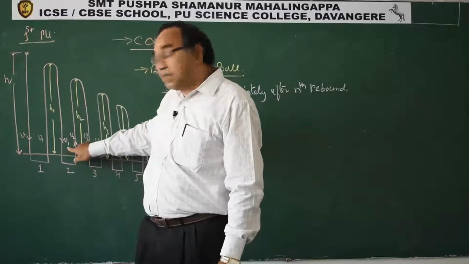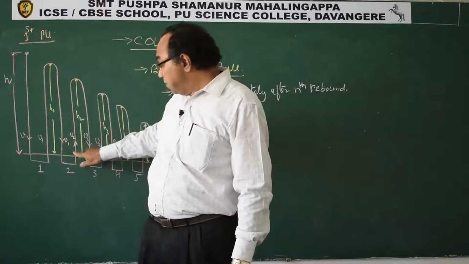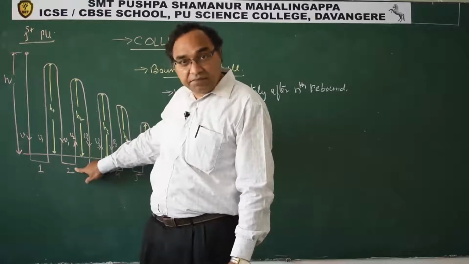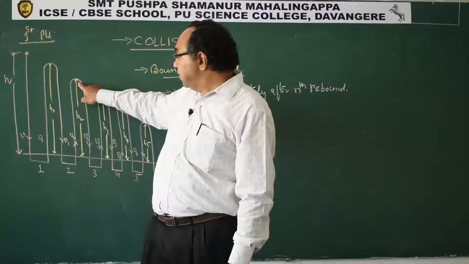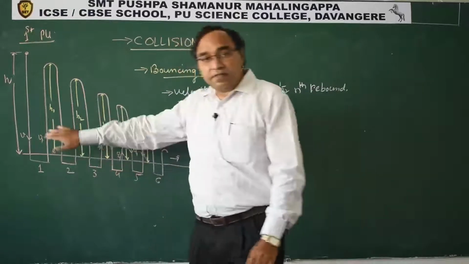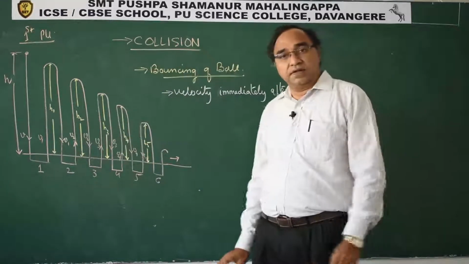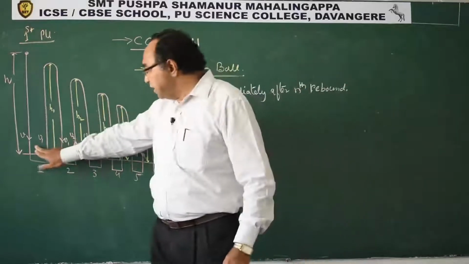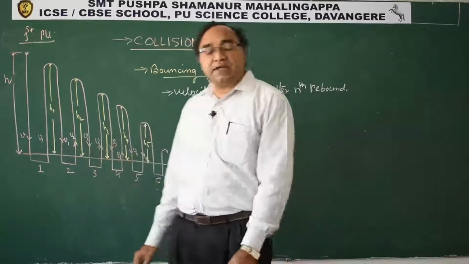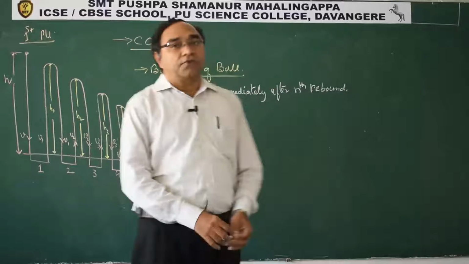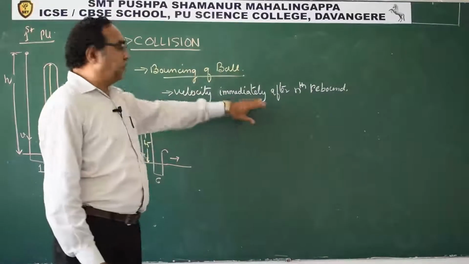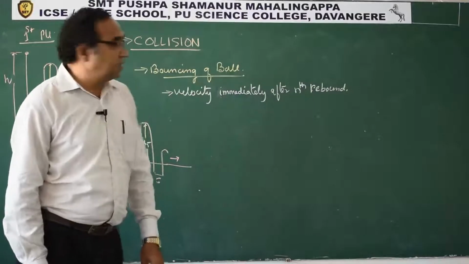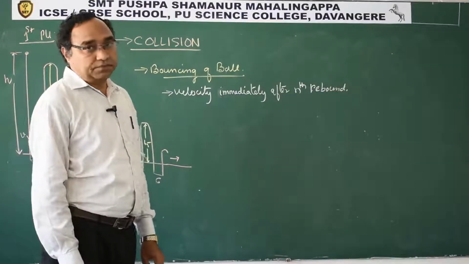Again, it will fall, and when it bounces a second time, the velocity with which it will go up will be different, and the height will be different. This is exactly the sequence that I have drawn here. For your understanding, please concentrate on the direction of the velocities. So now, the first question is, what will be the velocity immediately after the nth rebound?